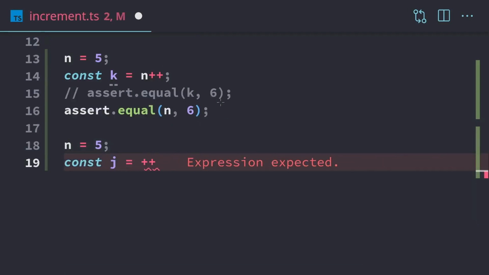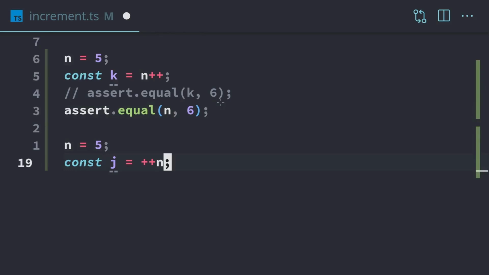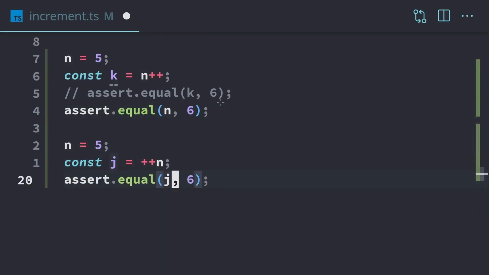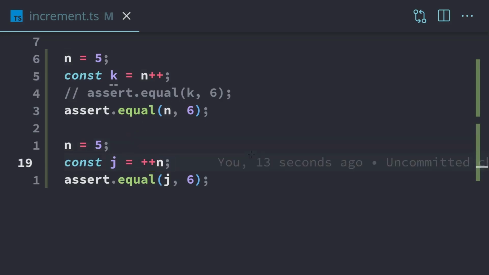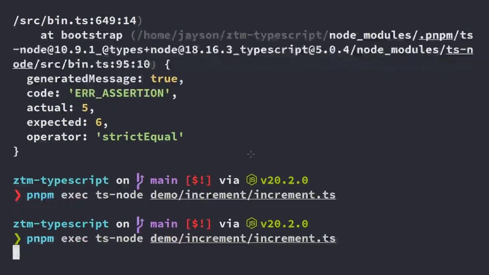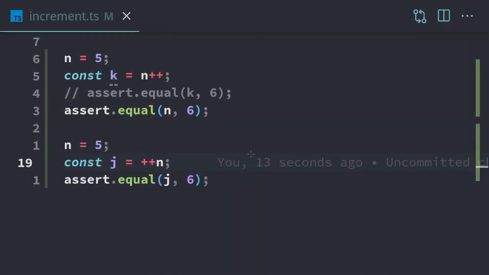Now, if we do the same thing with the prefix, we'll say this one is j. We'll do plus plus n, then we'll do an assert equal. So we'll check j, and j should be equal to 6. So when we do this, we take plus plus n, and that's all one operation. So we take n, add 1 to it, and then the whole thing gets saved into j. So if you do need to use an increment and assign at the same time, then use the prefix version because you're not going to get any problems with that one. We just test it. We can see everything is fine.